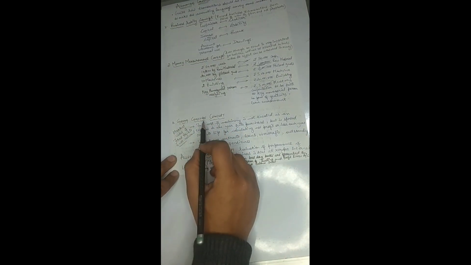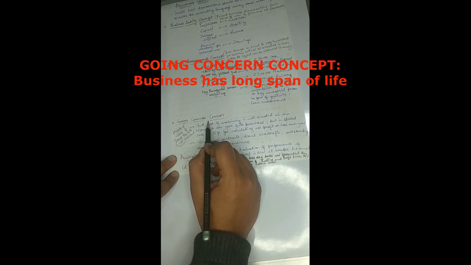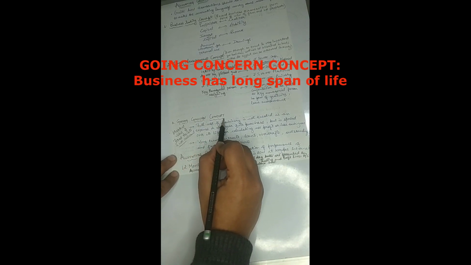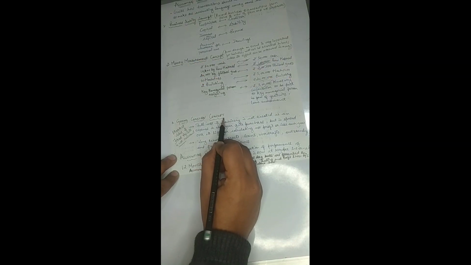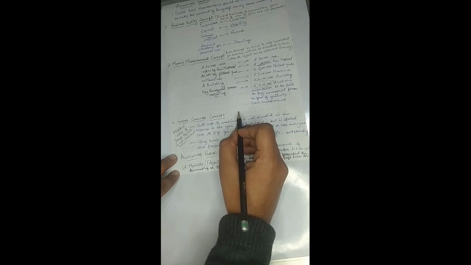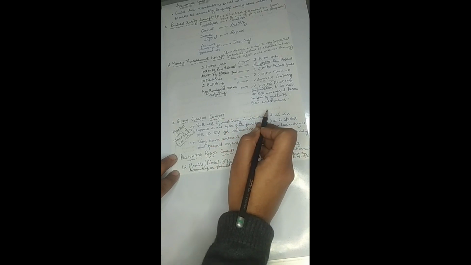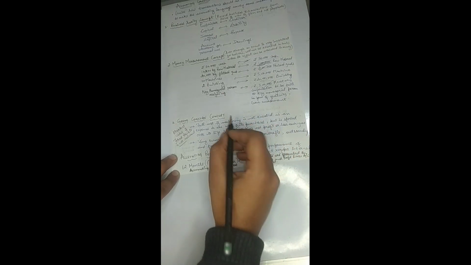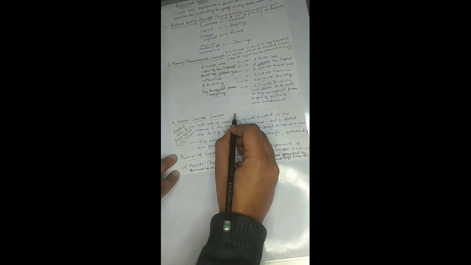Now moving ahead with the next concept, which is the going concern concept. What does this concept say? This concept says that while making the books of accounts, the accountant assumes that the organization or the business will be in existence for a longer duration, right? It will keep running for a fair amount of time in the near future.